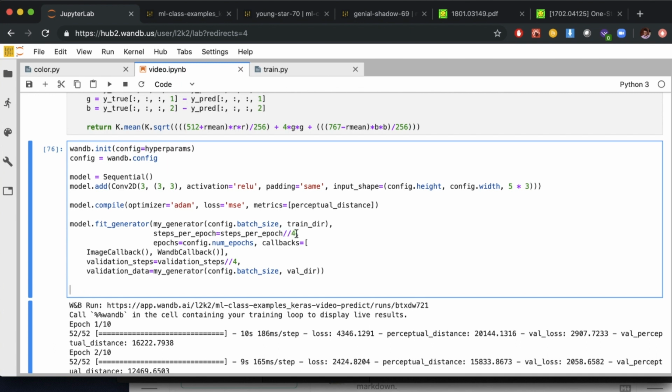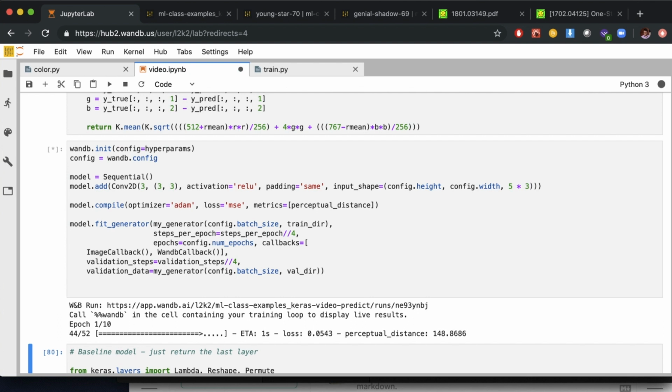We could remove this later if we wanted to go longer between checking the validation accuracy. We're going to set some callbacks, image callback and W&B callback, so we can see what's going on. And then we're going to also set the number of validation steps to divide by 4 just so that the model runs a little bit faster. We set the validation data to be a generator, this time initialized with the same config.batch_size, but in this case, the validation directory, so that we get the validation images for the validation data.